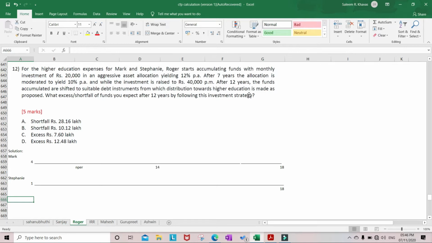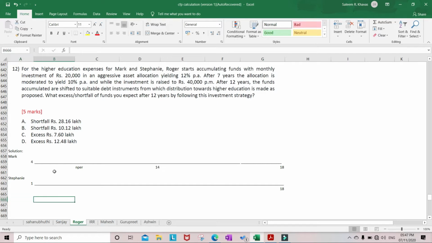The funds accumulated are shifted to suitable debt instruments from which the distribution towards higher education is made.